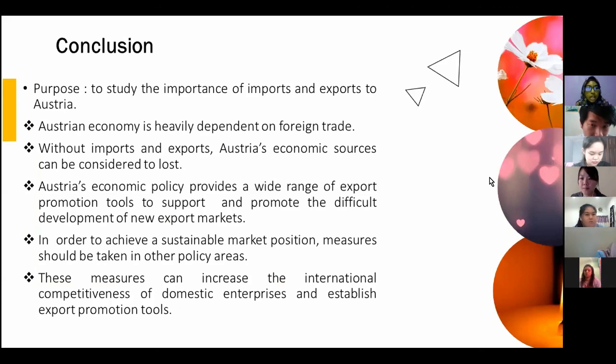Okay, in conclusion, the purpose of this report is to study the importance of imports and exports to Austria. The Austrian economy is heavily dependent on foreign trade. Without imports and exports, Austria's economic sources can be considered lost. Austria's economic policy provides a wide range of export promotion tools to support and promote the difficult development of new export markets. In order to achieve a sustainable market position, measures should be taken in other policy areas. These measures can increase the international competitiveness of domestic enterprises and establish export promotion tools.